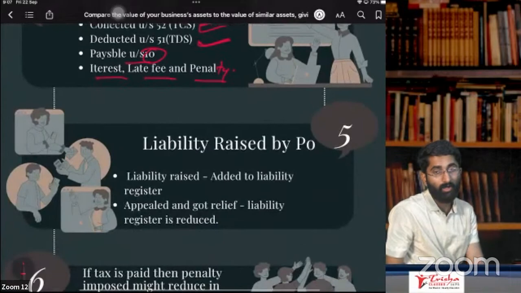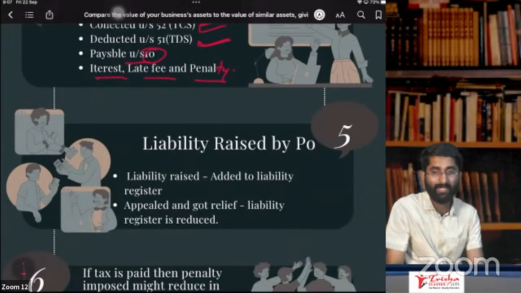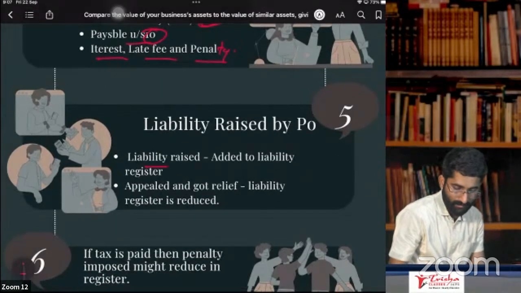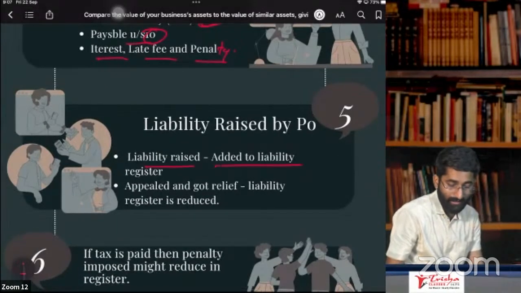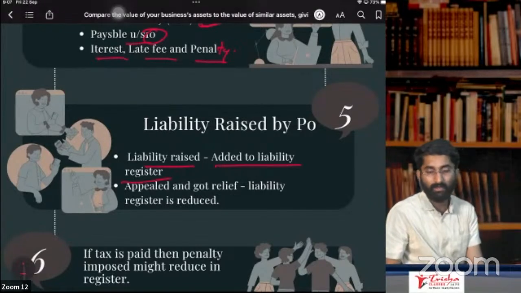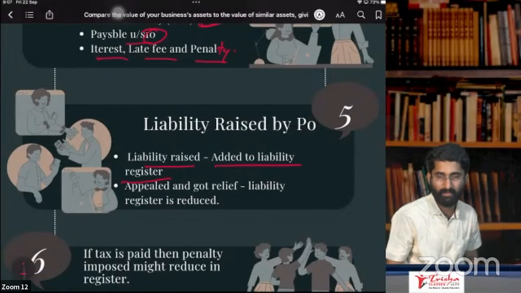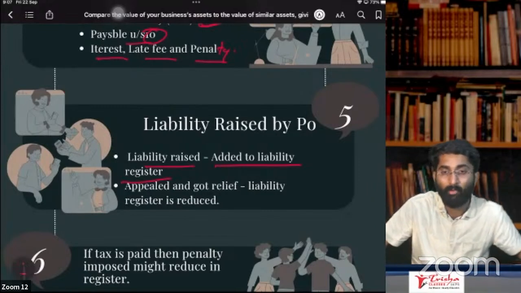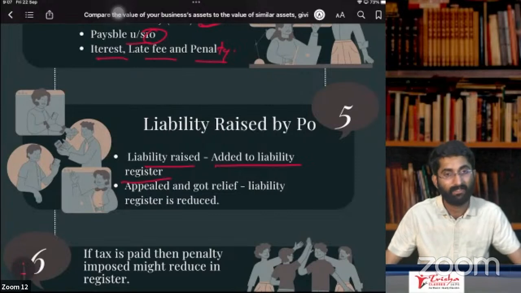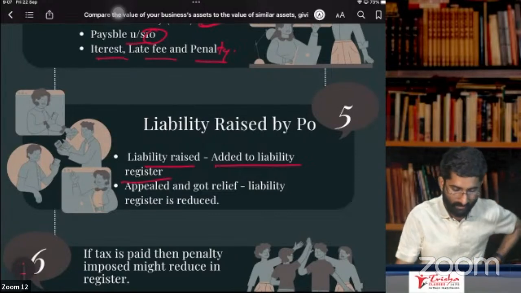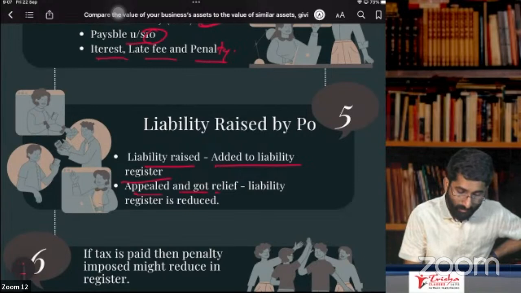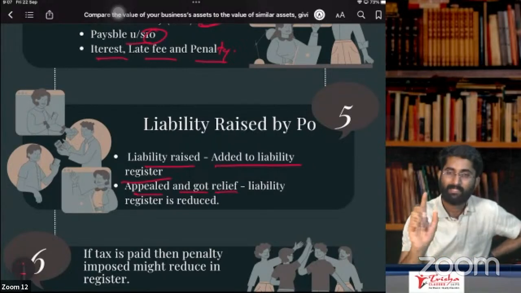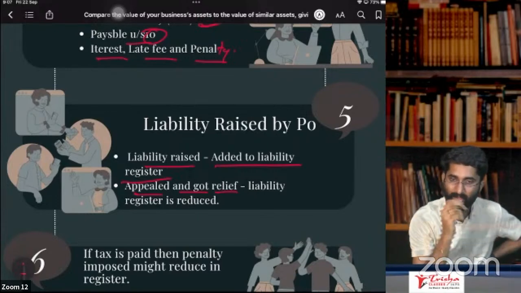Next one, sub rule 5 says that liability raised by PO, if PO is raising the liability, will be added to the liability register, that we know. So if PO is raising any liability, for example, PO says that there is a mismatch. You have paid 200 rupees, you have to pay more than 200 rupees. In that case, that will be added to the liability register. PO will say that you have to pay so much. That will be added to the register.